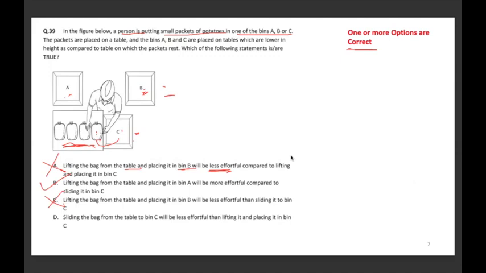Sliding the bag from the table to bin C will be less effortful than lifting it and placing it in bin C. Sliding is definitely less effortful compared to lifting and placing. So that's why D is also correct. So the correct answers are B and D. Move to the next one.